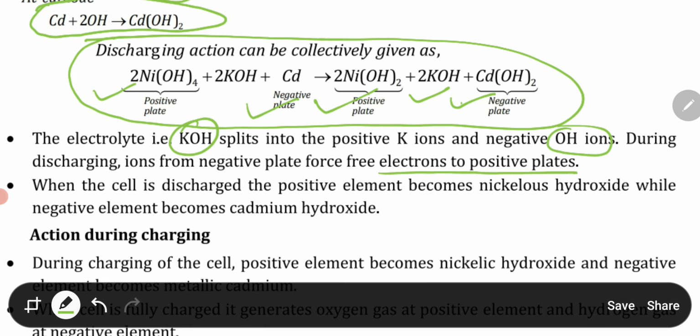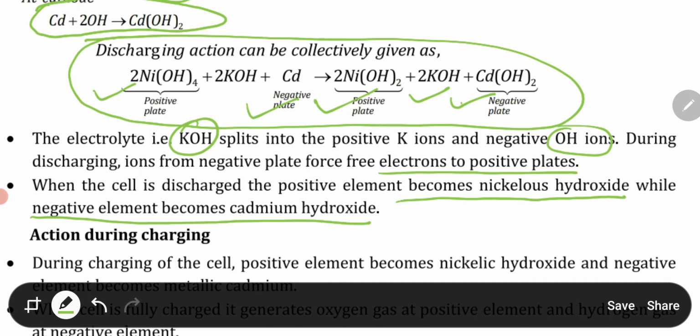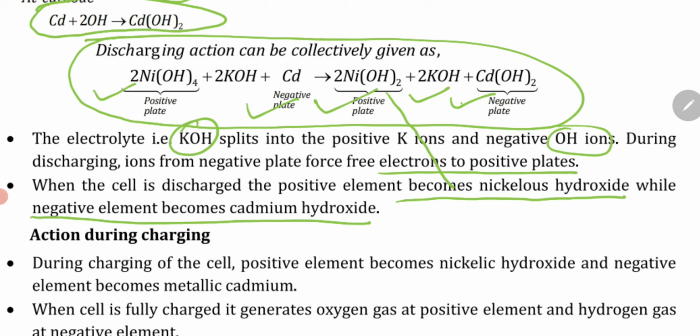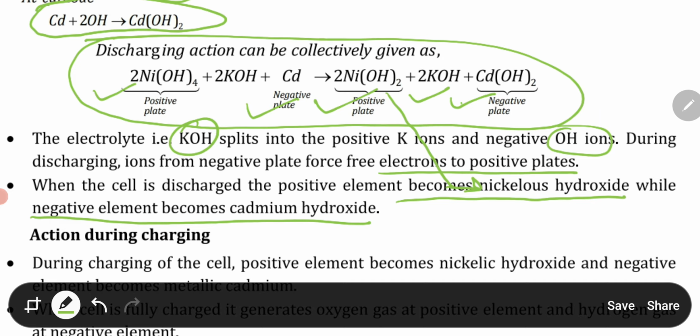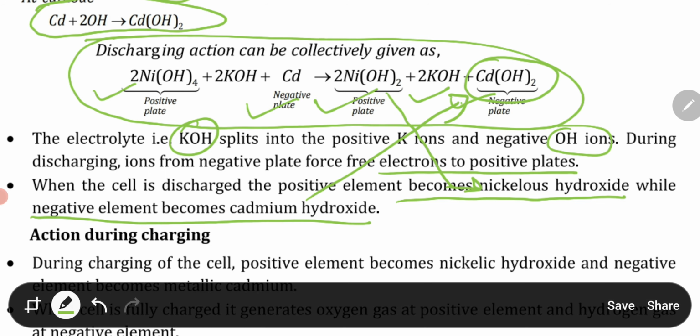Now when the cell is discharged, the positive element becomes nickelous hydroxide, while the negative element becomes cadmium hydroxide. This is the cadmium hydroxide, and the positive plate becomes nickelous hydroxide.